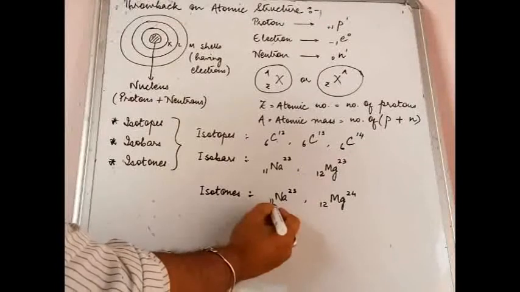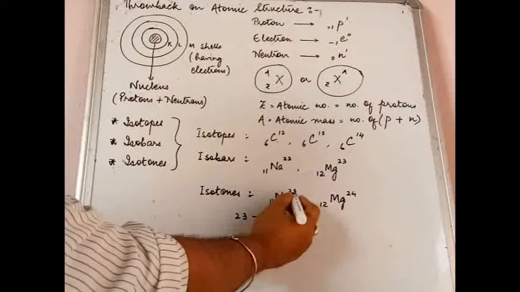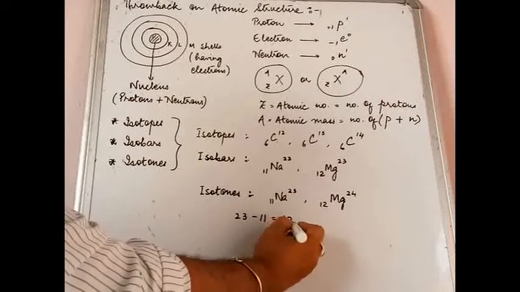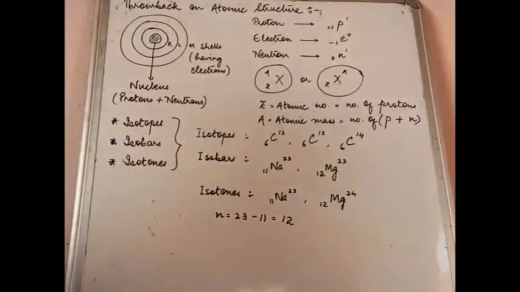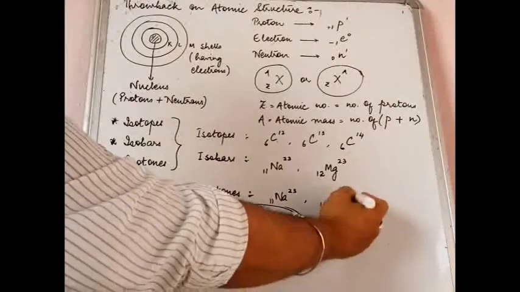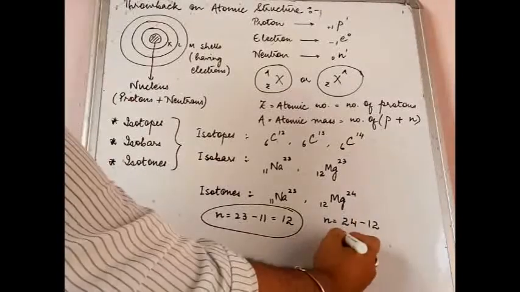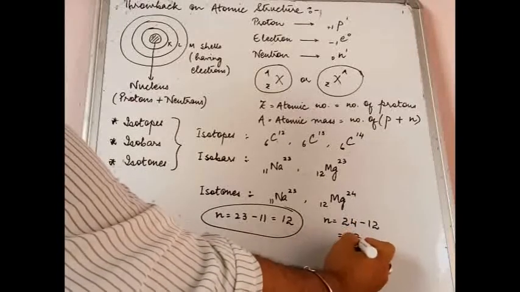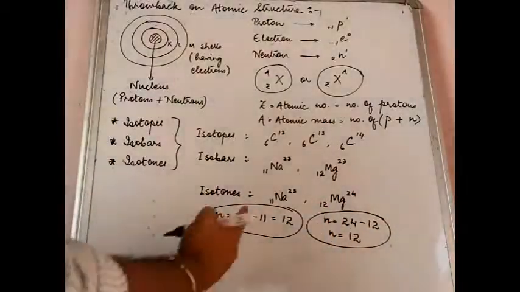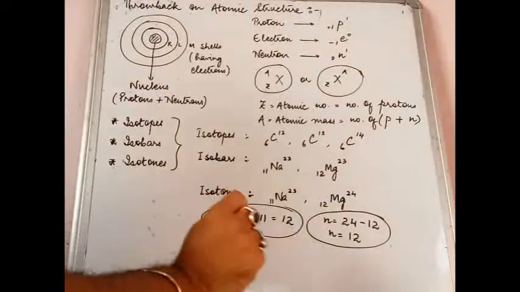You see, 23 minus 11, atomic mass minus atomic number, will give you 12 as the number of neutrons. This is the first case. Have a look at the second case. Number of neutrons, again the formula is the same: atomic mass minus atomic number. So you get 12. In this and in this, the number of neutrons is the same, and hence the word isotones.